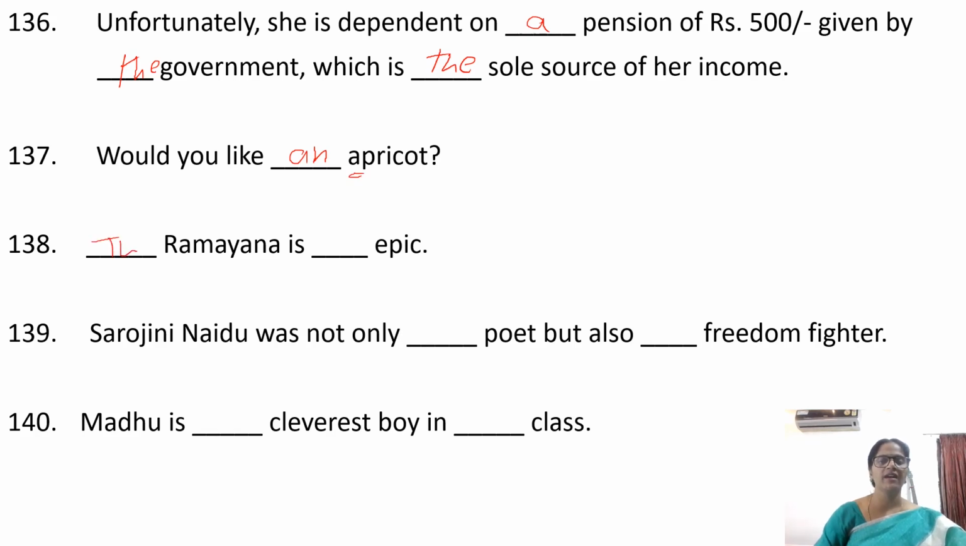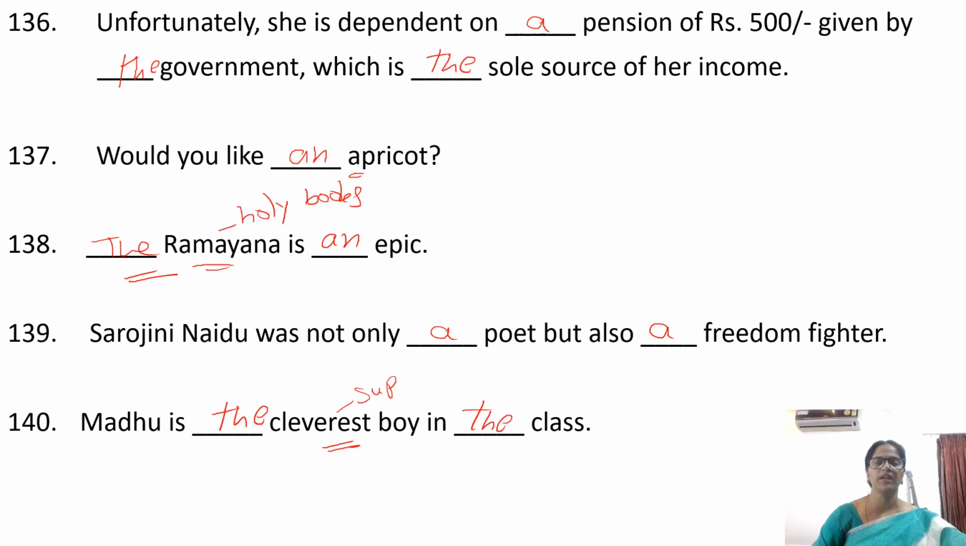The Ramayana is an epic. Before the names of holy books, we must use the. Sarojini Naidu was not only a poet but also a freedom fighter. Madhu is the cleverest boy in the class. Cleverest superlative degree. Before superlative degree, we have to use the.